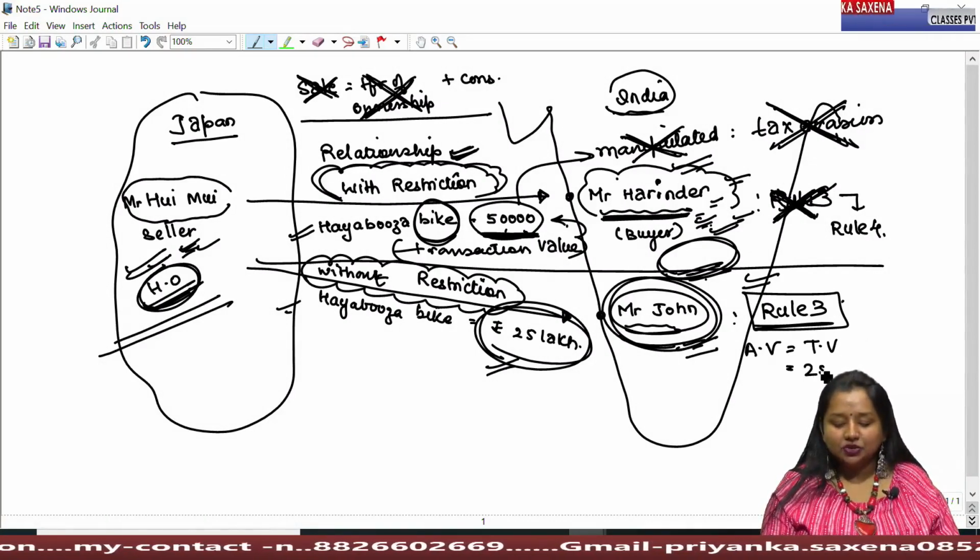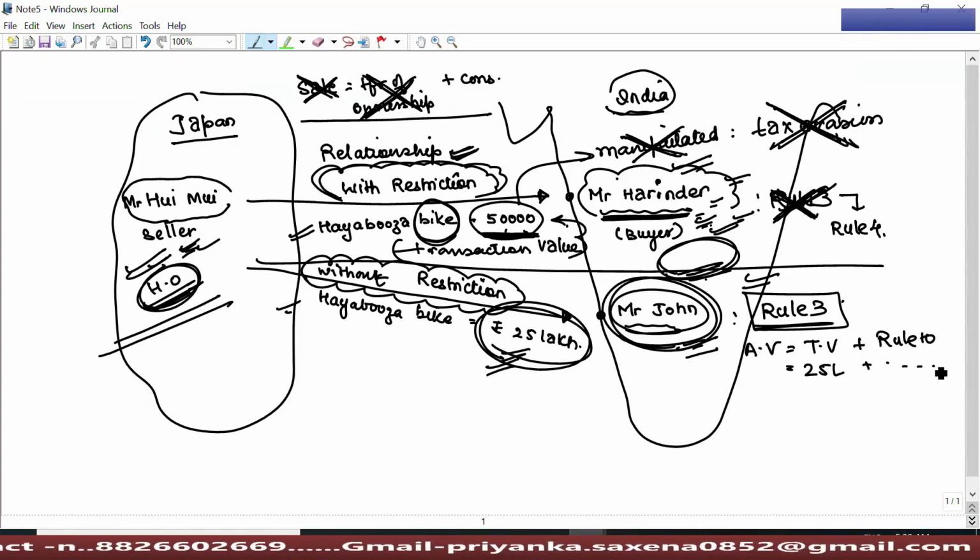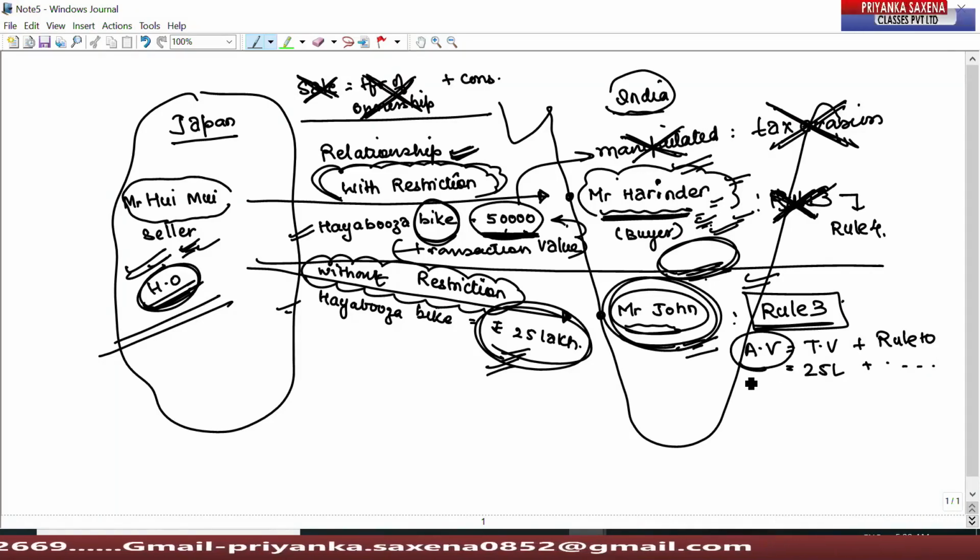That is, the price shown in the invoice is to be considered, in which additions under Rule 10 in the name of freight, insurance and other expenses, other expressed additions, we can add thereupon to determine the assessable value.